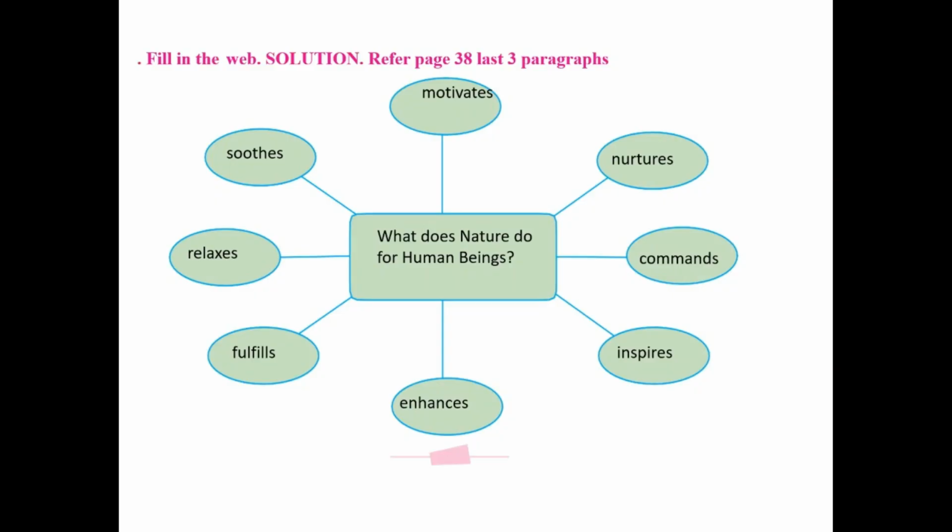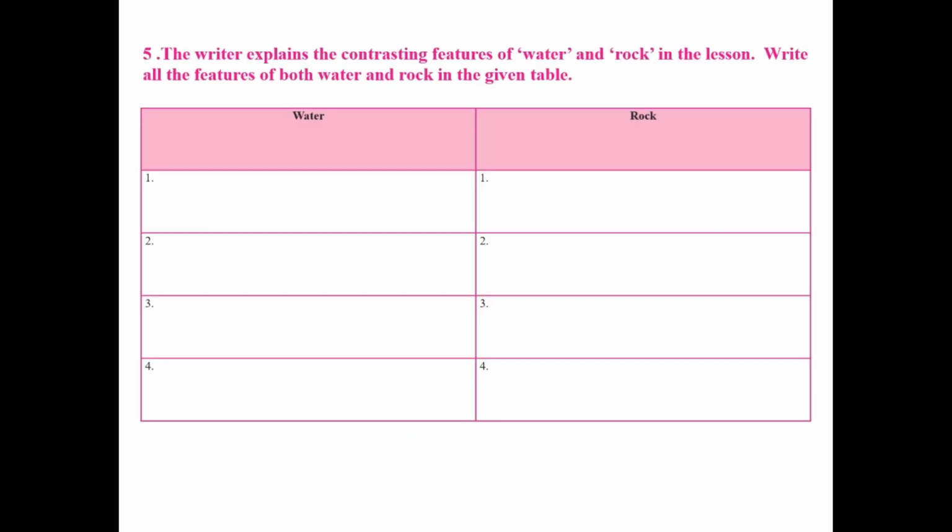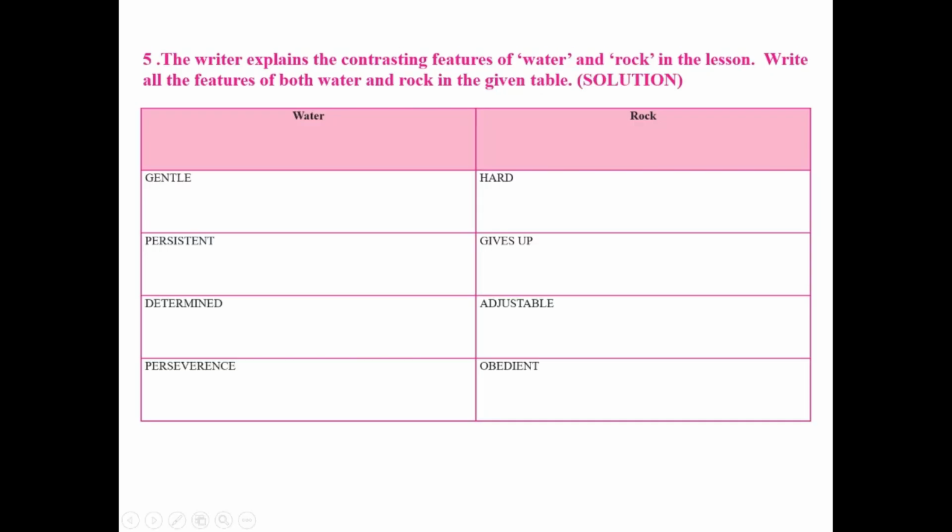Activity number 5. The writer explains the contrasting features of water and rock in the lesson. Write all the features of both water and rock in the given table. So here we are going to see the difference between water and rock. Here you can see water is gentle, whereas rock is hard. Water is persistent, rock gives up. Water is determined to do something, rock is adjustable. Water has perseverance, rock is obedient.